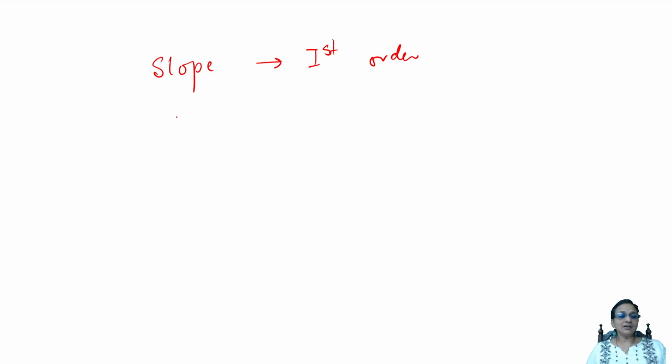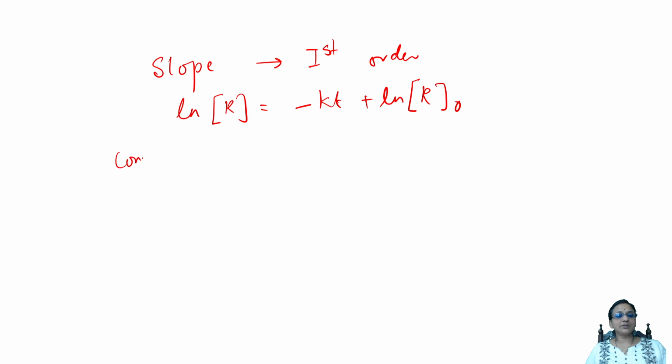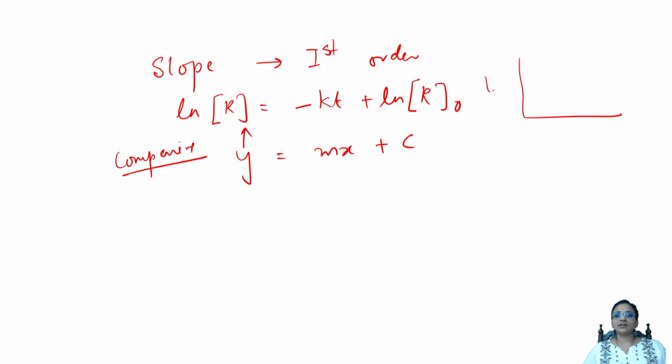They said ln R, right? ln R is equal to minus kt plus ln R naught. This is what we have derived for the first order reaction, right? So now you're comparing this equation with y is equal to mx plus c. Now check, students. Here, ln R is on the y-axis, as we have seen in the earlier graph. Then on the x-axis, you have time.